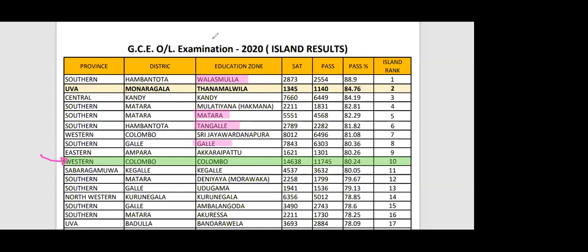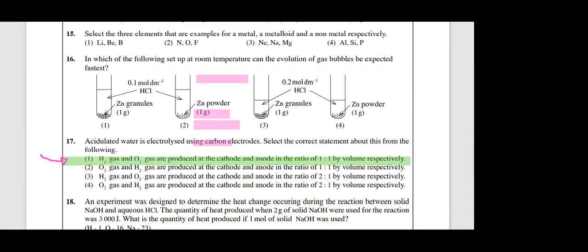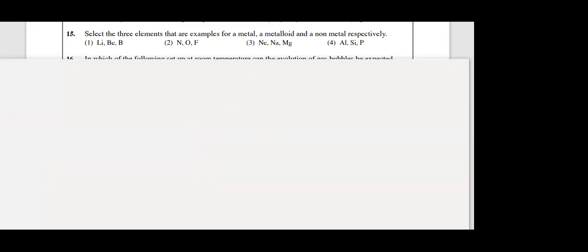Okay, now anyway, let's move back to the paper. Question number 59, explain, right? What is the answer? Five metalloids I told you. What are the five metalloids? Group 3 boron, group 4 silicon and germanium, group 5 arsenic and antimony. So therefore the answer is fourth. They give the correct answer.